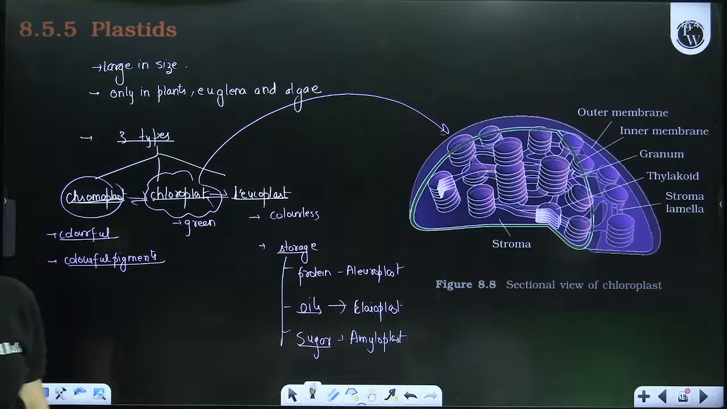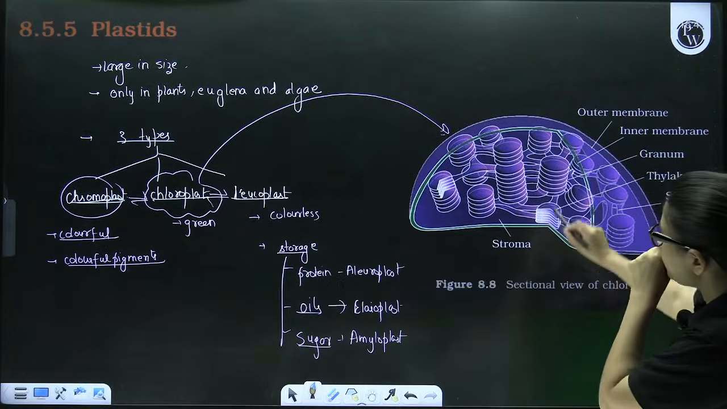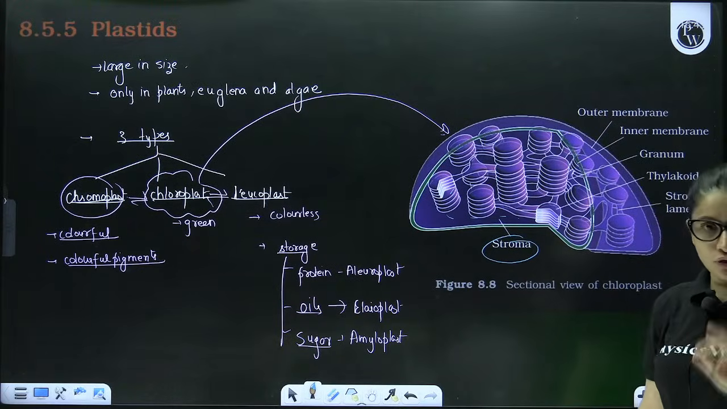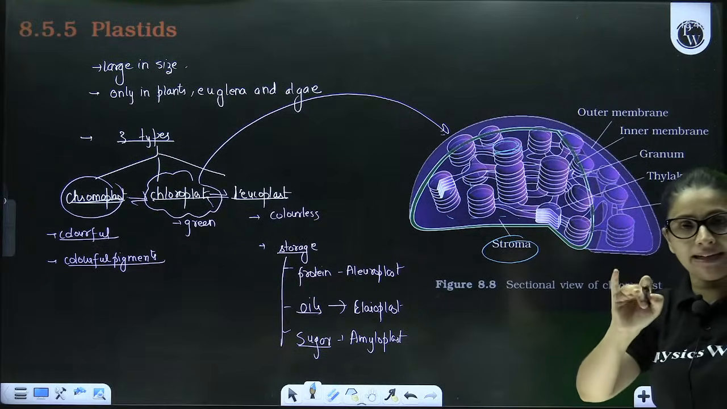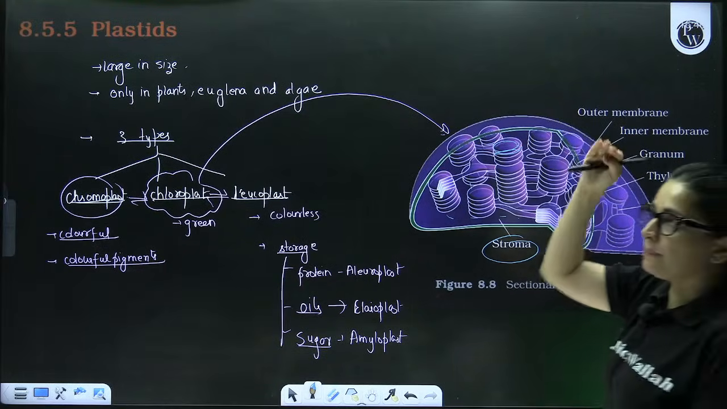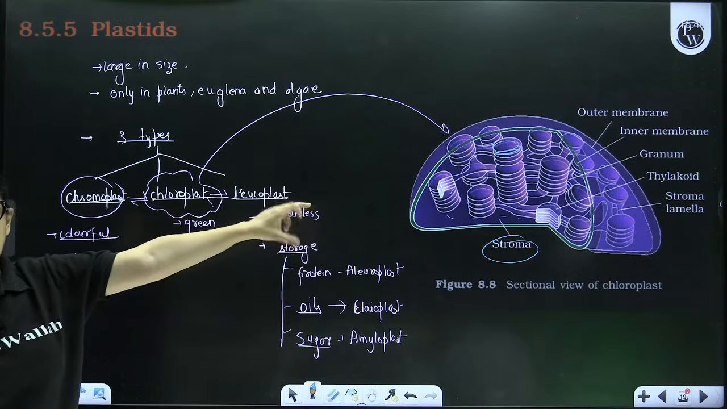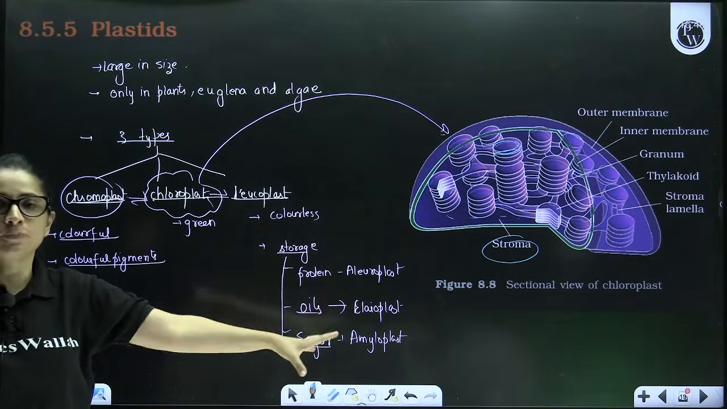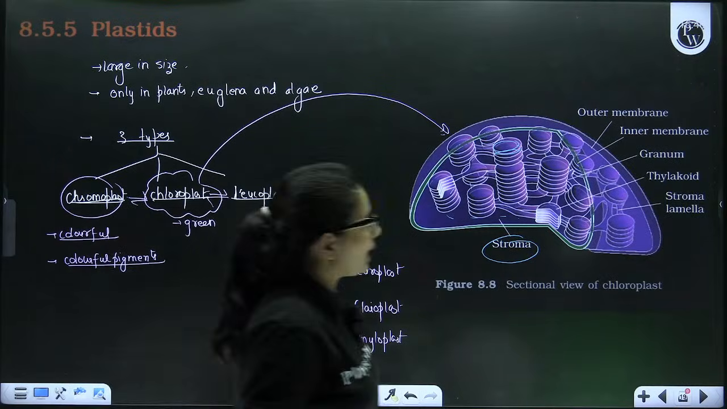The inner membrane encloses the ground substance, which is called the stroma. The stroma consists of some coin-shaped structures, individually called thylakoids, and the piles of these coin-shaped structures. The pile, the heap, is called the grana. This grana system is responsible for trapping sunlight and converting it into chemical form.